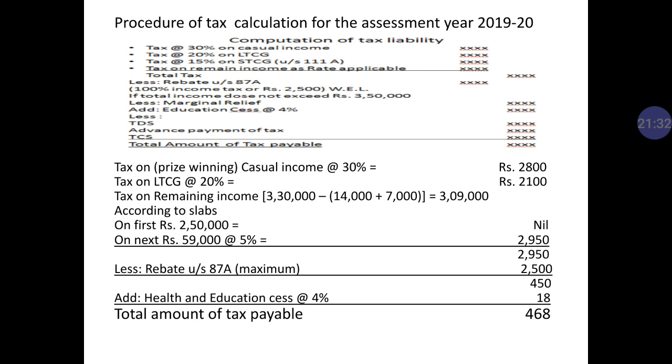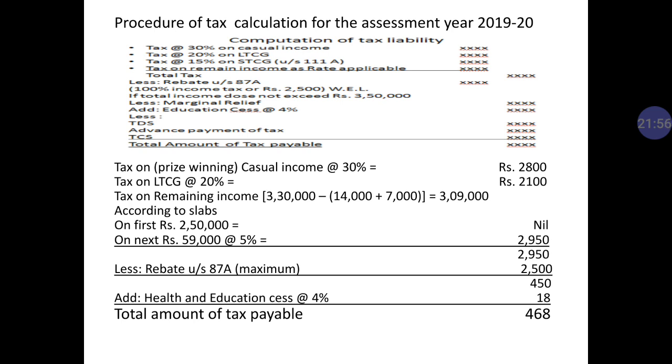But I have written over there 2,800. It's cross posting, so you can understand this. And 20% of long term capital gain. Long term capital gain was 14,000. 20% of 14,000 should be 2,800. Okay, so my dear student, by mistake it is cross posting over there, so you can make it correct in your notebook.